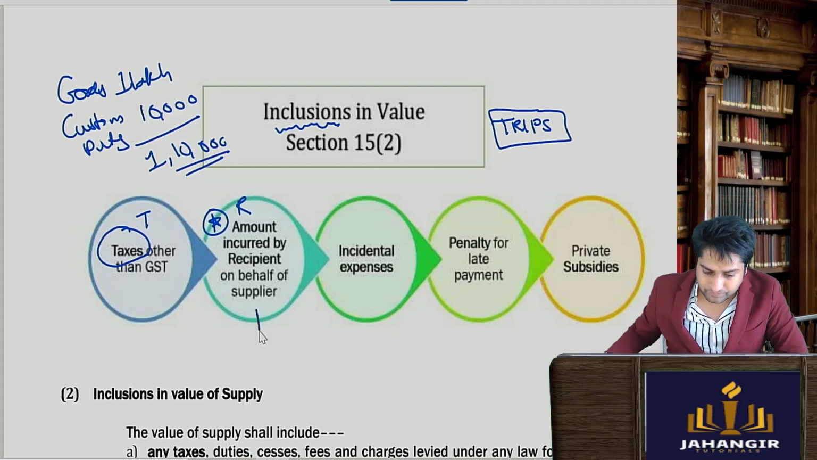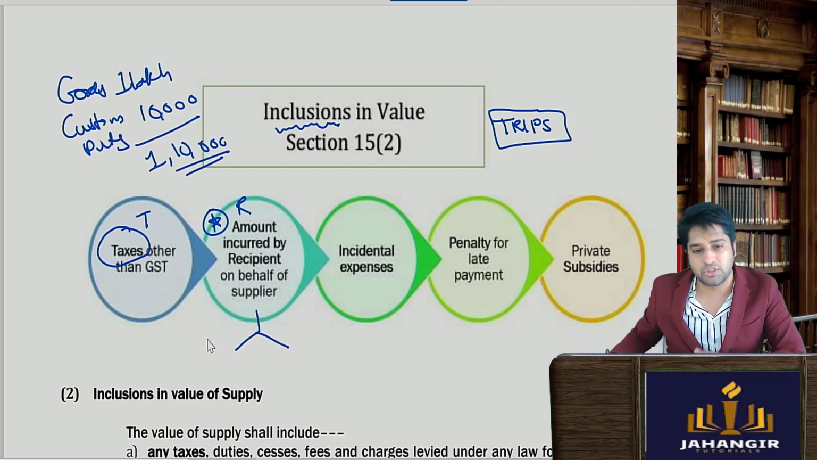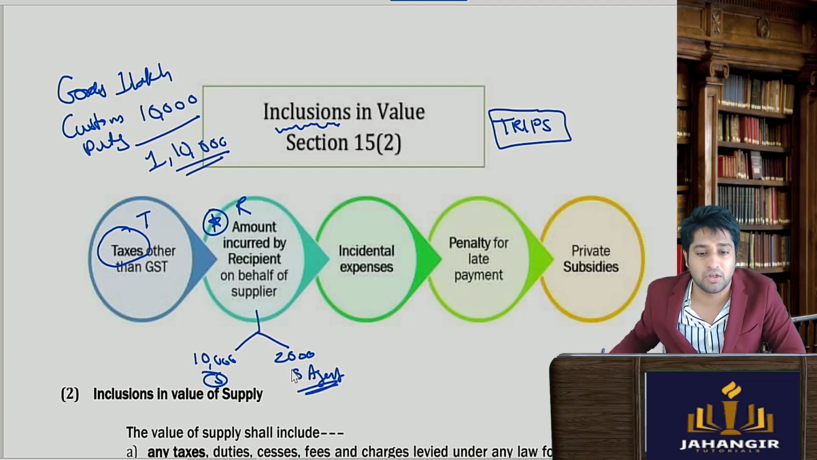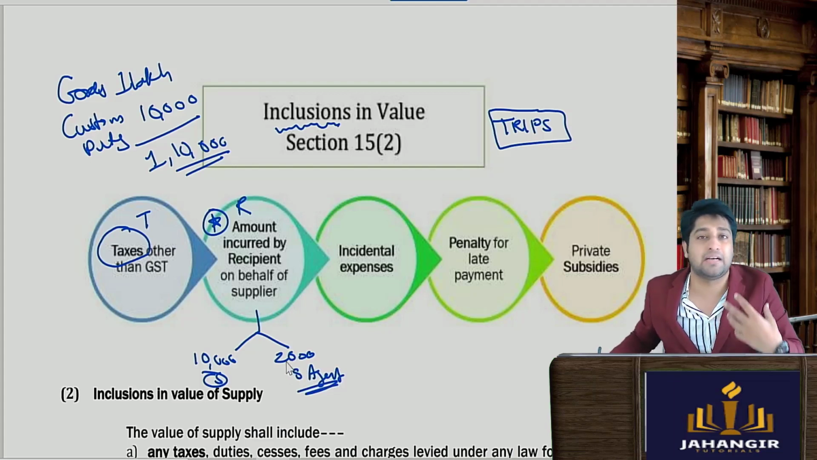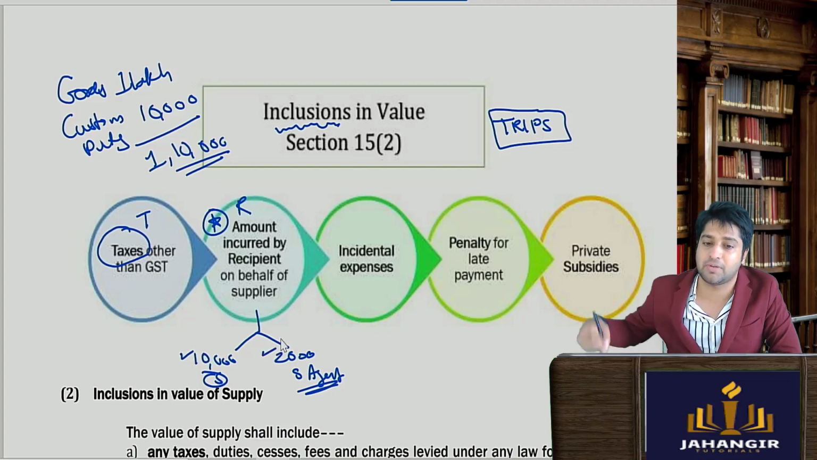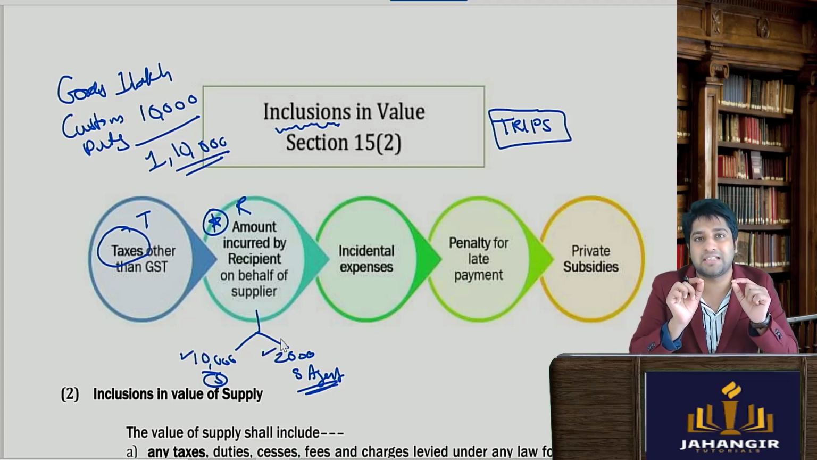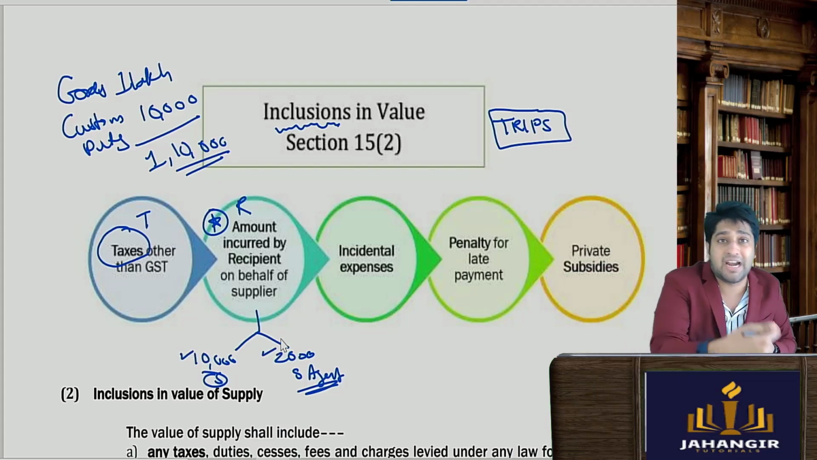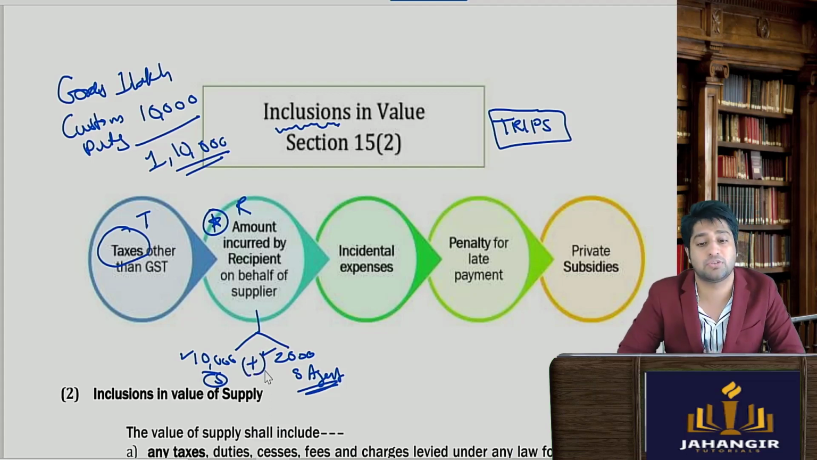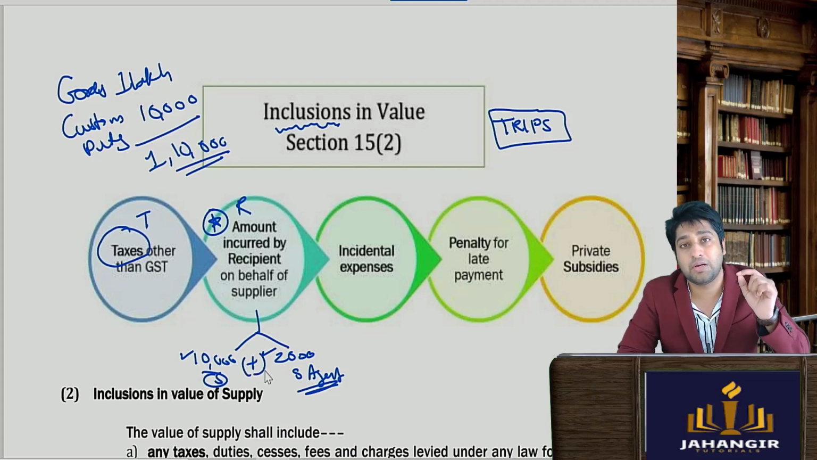For example, if I have bought the goods, I pay 10,000 rupees to the supplier, and I pay another 2,000 rupees to the supplier's agent on the instruction of the supplier. The supplier said, you give me 10,000 and on my instructions give 2,000 over there. So what is the net cost to the buyer? How much did he end up paying in total? This 10,000 will be added, and even 2,000 will be added. The value will be 12,000.